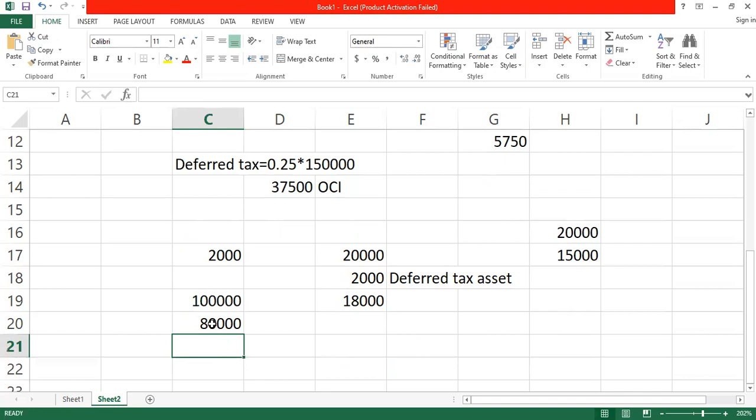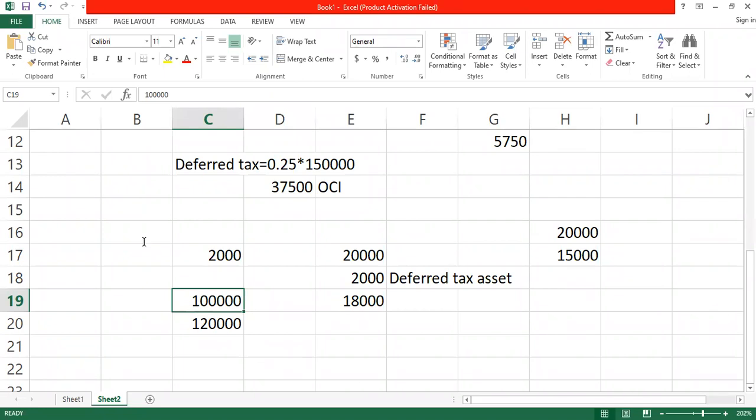But if the company is sure that it is going to make a profit of 120, it means all the losses can be written against the 120. In that case, we create a deferred tax on all the losses.